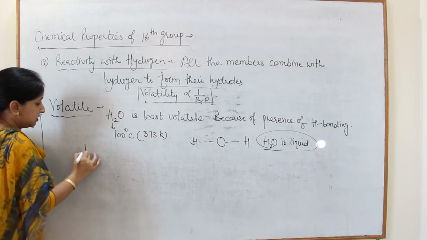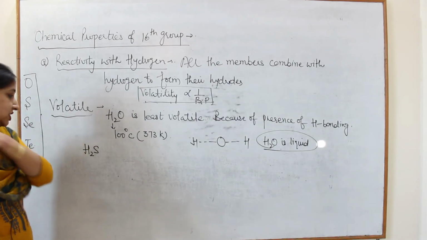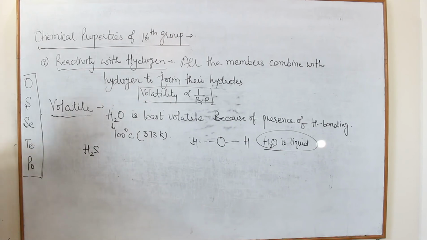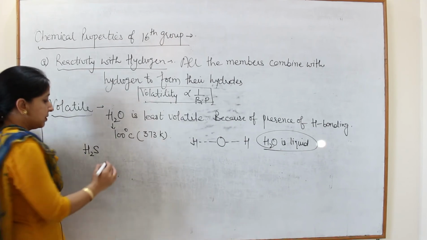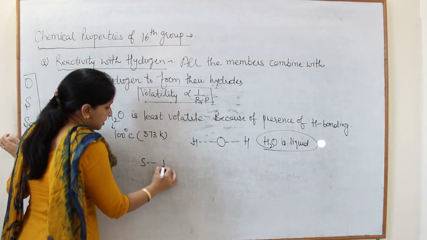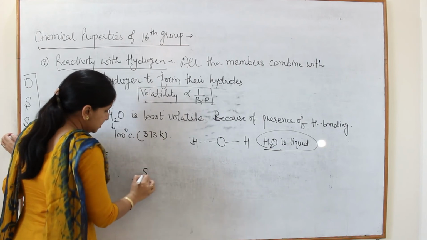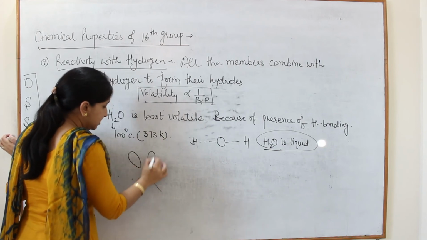Next important question: why is water liquid but H2S gaseous in nature? Why is H2S gaseous? Because in case of sulfur, the exact structure is again like this, which we have discussed.